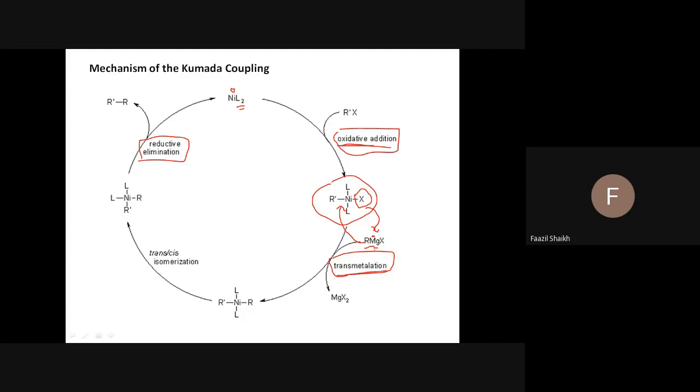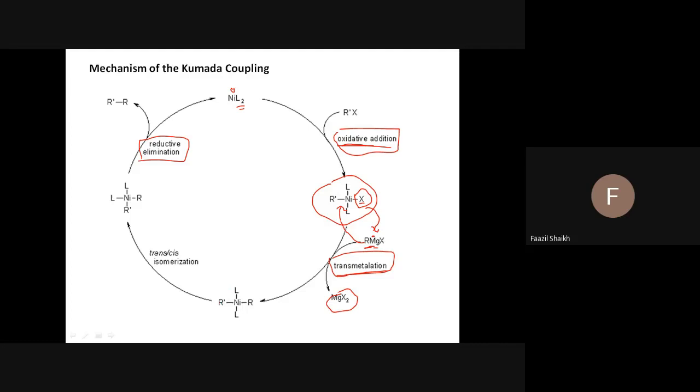You got it? Very simple. Why is it transmetallation? It is the transfer of alkyl from magnesium to nickel, and in reverse, in compensation, the X from nickel goes back to the magnesium in place of the alkyl. Therefore, MgX comes out, and this is called transmetallation. The R which was with the Grignard is transferred to the nickel, and now what is there on the nickel?